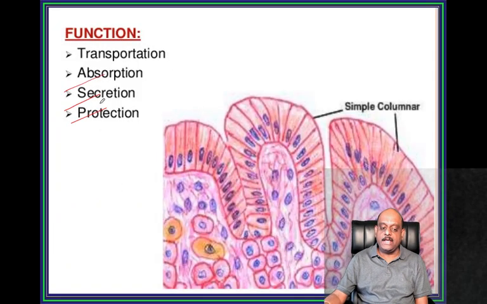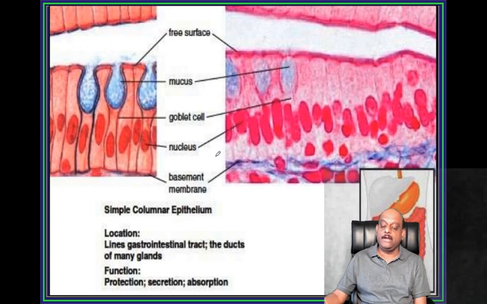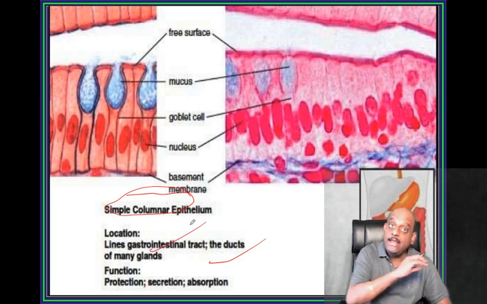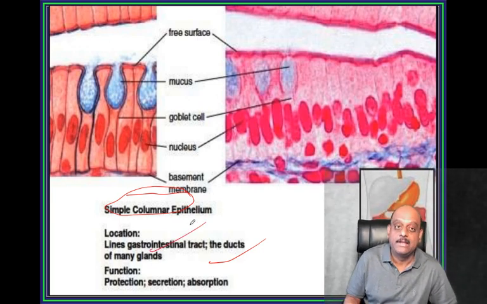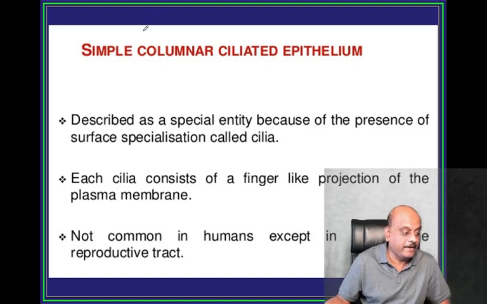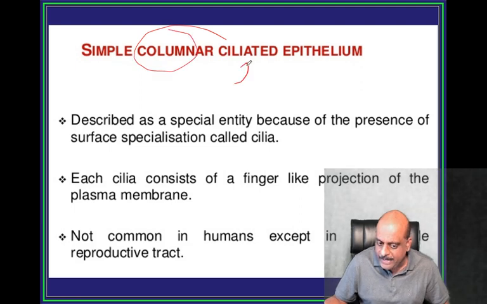So absorption, secretion, protection, etc. Simple columnar is typically involved. Right, doctor? So simple columnar epithelium, don't forget ducts of many glands and the lining of the GIT, the simple columnar is typically associated. Simple columnar ciliated epithelium.